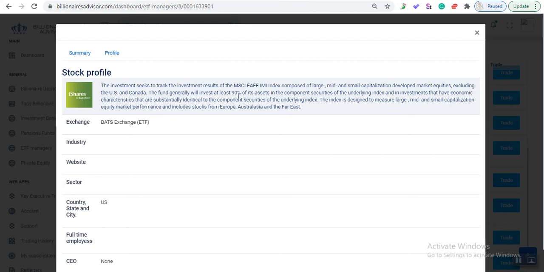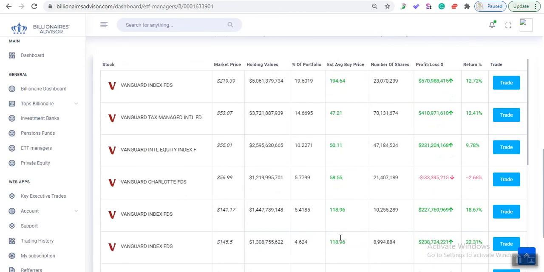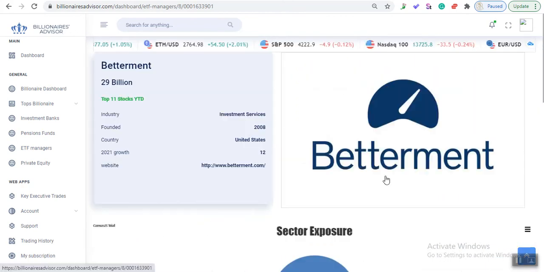And again, this is another one that tracks large cap excluding the US and Canada, all right, in Europe, Australia, and the Far East. So this is quite interesting information here, and you could participate in different territories using the Billionaires Advisor. And of course, even though you don't have any knowledge whatsoever, you use the Billionaires Advisor as your guide, and this is how we explain to you how to trade ETFs on the Billionaires Advisor platform.